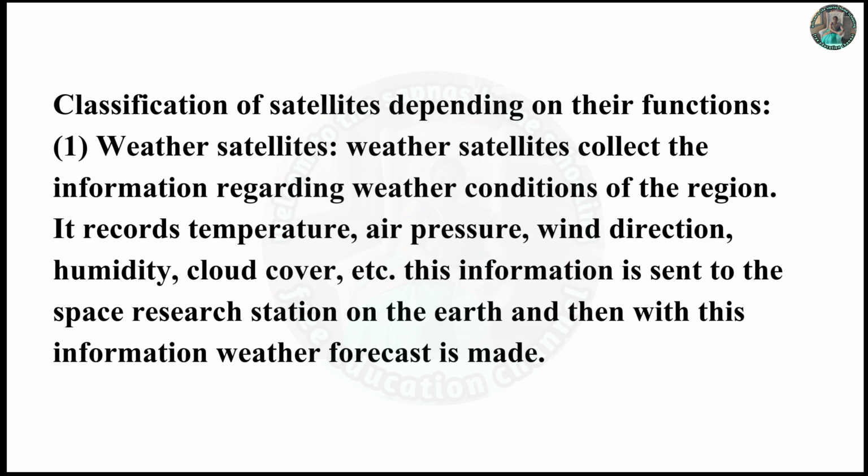Classification of satellites depending on their functions. First, weather satellites. Weather satellites collect the information regarding weather conditions of the region. It records temperature, air pressure, wind direction, humidity, cloud cover, etc. This information is sent to the Space Research Station on the Earth, and then with this information, weather forecast is made.